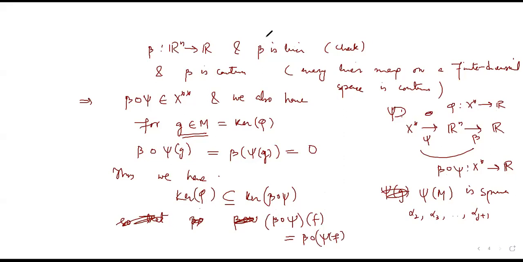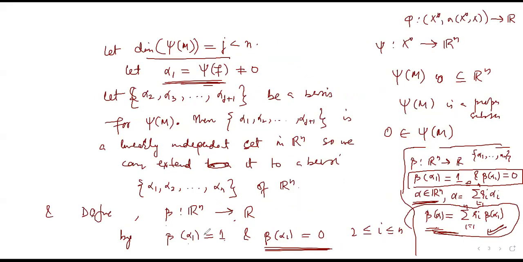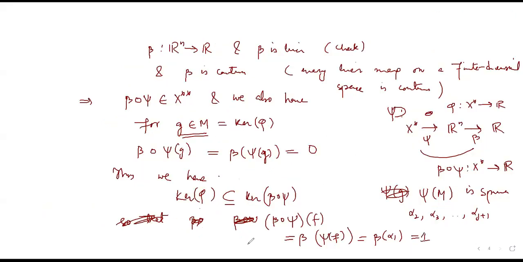Let me erase this here, this is an important step. So it is beta of psi of f, and you have to remember what f is. Psi of f is just beta of alpha 1, because I had denoted psi of f by alpha 1. And beta of alpha 1 is 1, so this should be equal to 1. Also, phi of f is 1. We took that at the beginning, because f is not in the kernel of psi, so I could take it as 1.